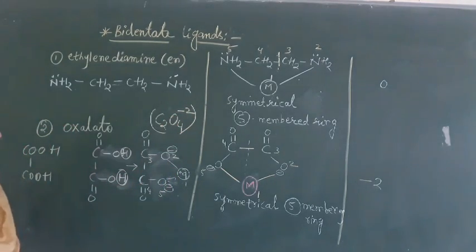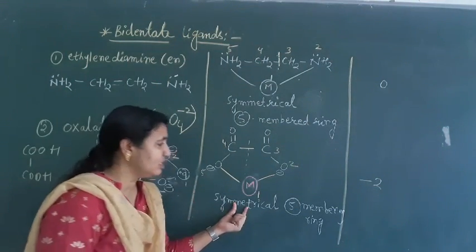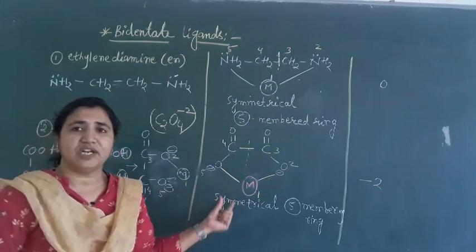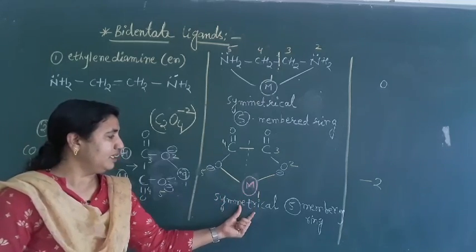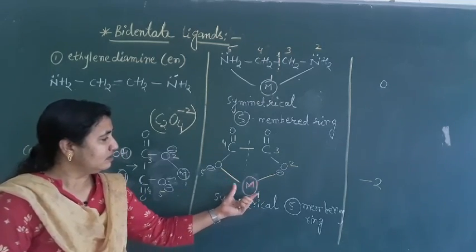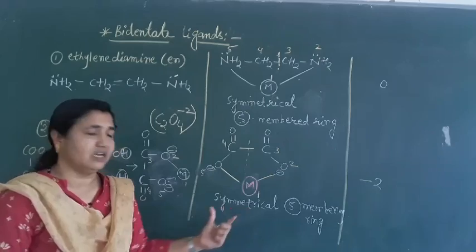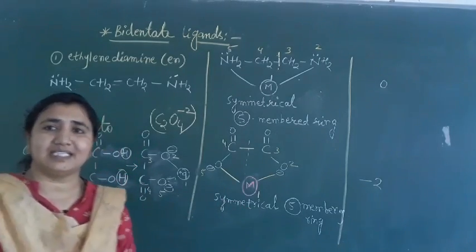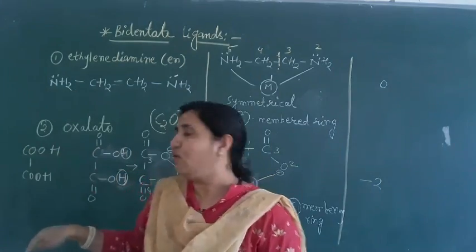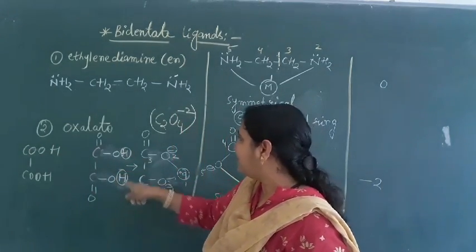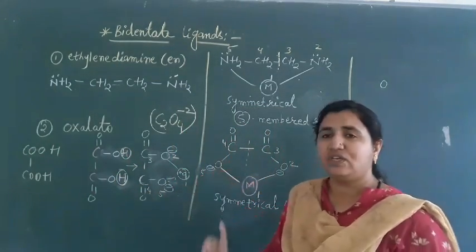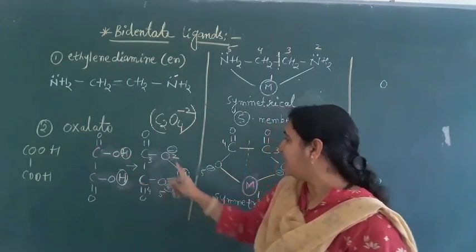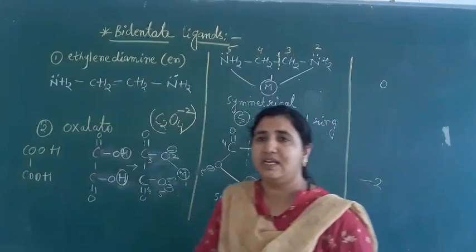So this is oxalato: a bidentate ligand or chelating ligand, 5-membered ring, and symmetrical. Where has it come from? Oxalic acid, COOH, COOH. Just remove the H and it will convert into the oxalato ion. When H is removed, put a minus charge and you get the oxalato ligand.